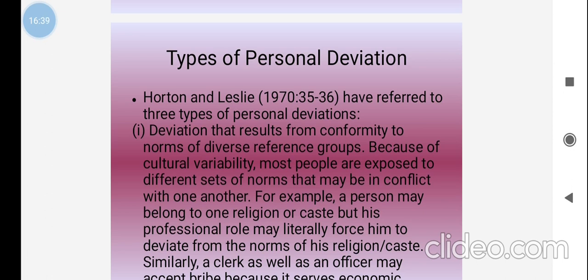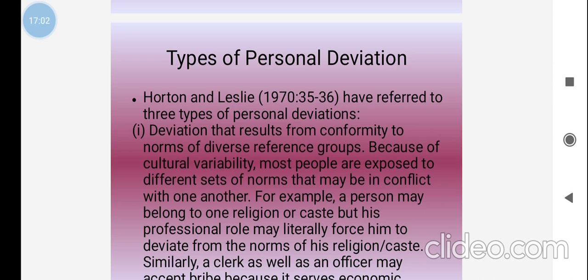So for some people, deviation results from conformity, and the societal norms do not accept those activities. Those people are always living in different conditions, gathering with different kinds of people and doing some illegal activities. All those things will be included.